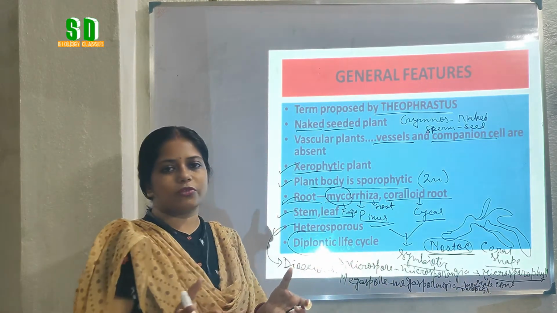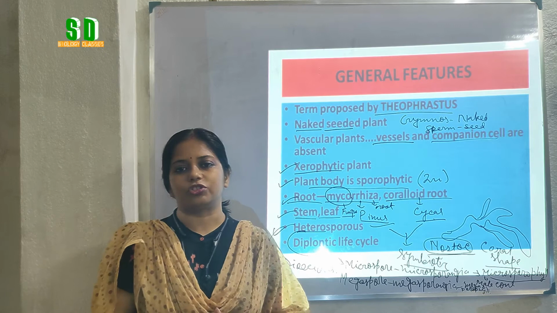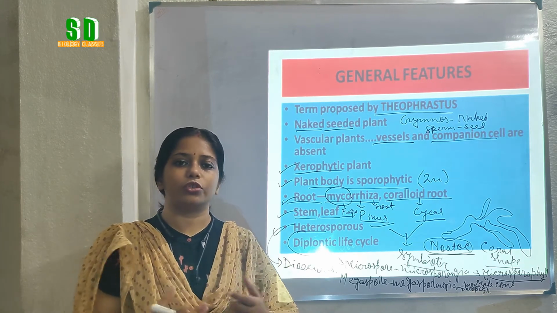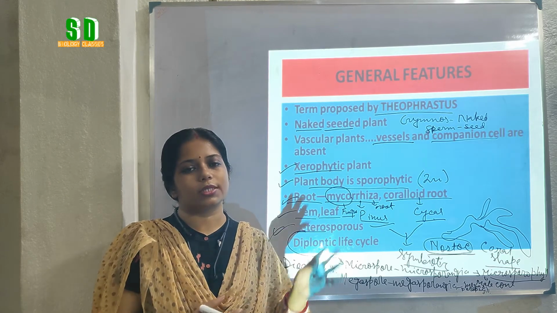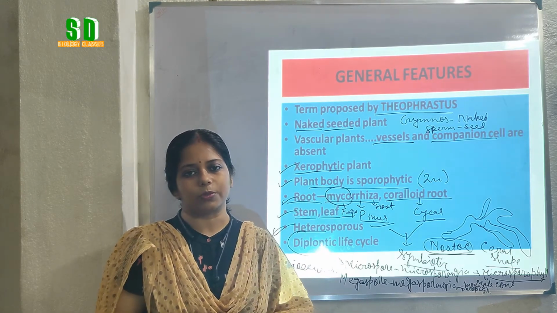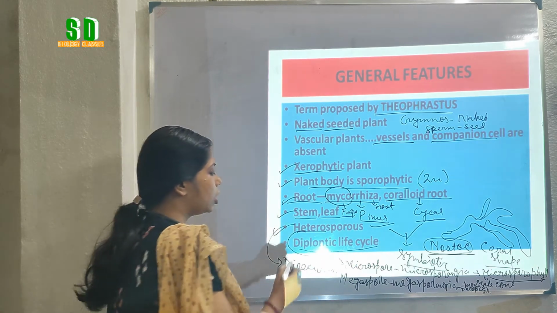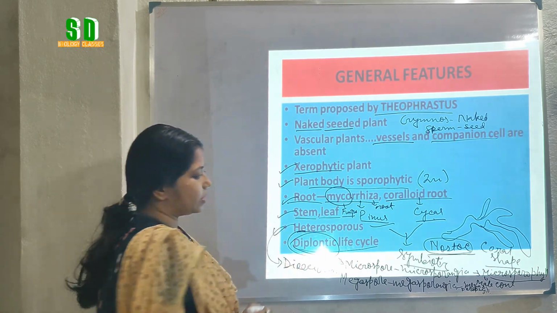And when the megasporophylls make a compact structure, they make the female cone. So we are getting two different types of spores in the member of the gymnosperm. Now what type of life cycle can we see here? We can see a diplontic life cycle.